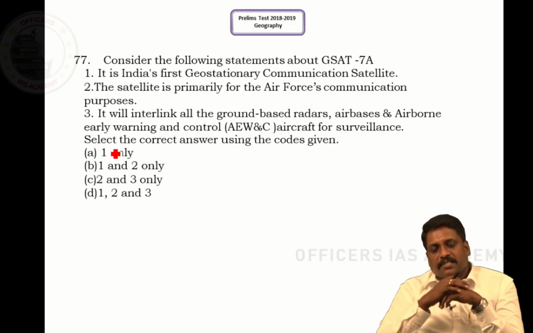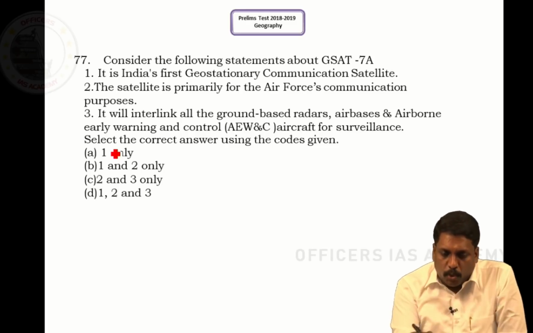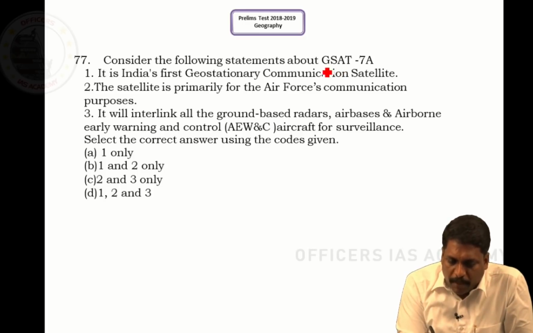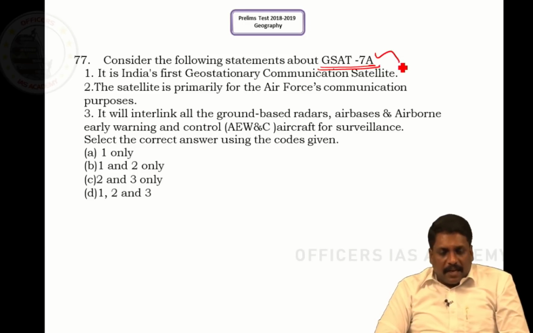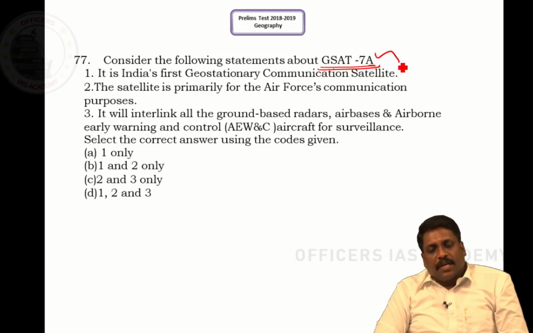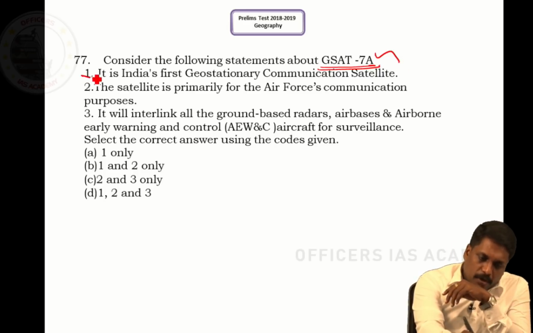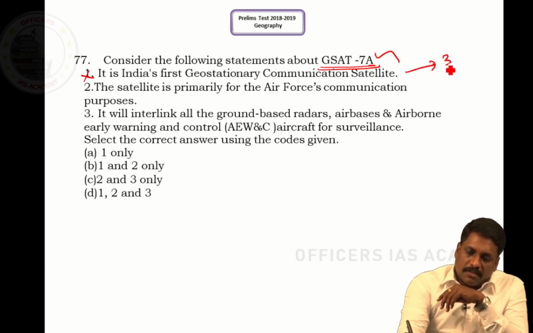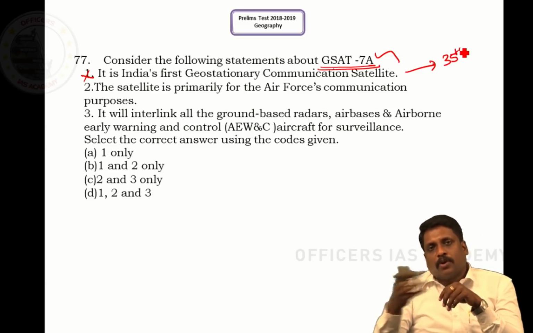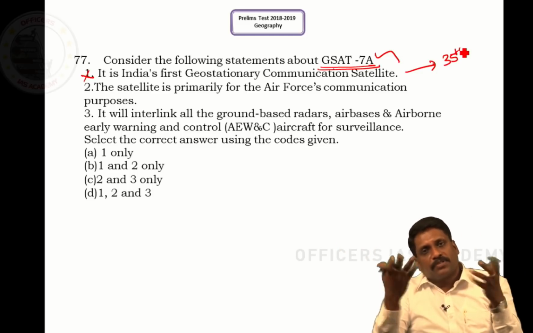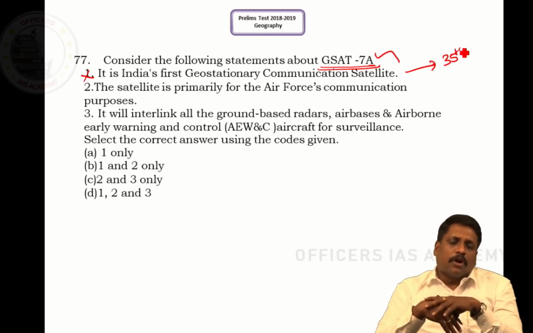Question number 77. Consider the following statement with respect to GSAT 7A. It says it is India's first geostationary communication satellite. The statement is completely wrong because this is not the first, this is the 35th such satellite we have. One or two I may not remember, but 35 in numbers, right? Completely wrong. Here itself you got the right answer.